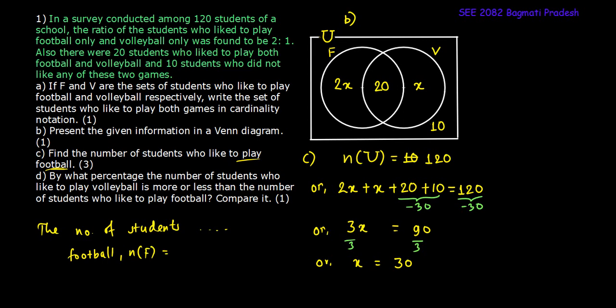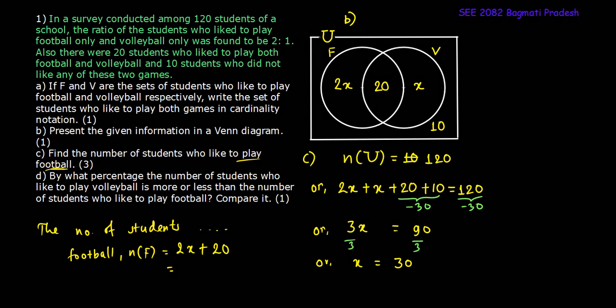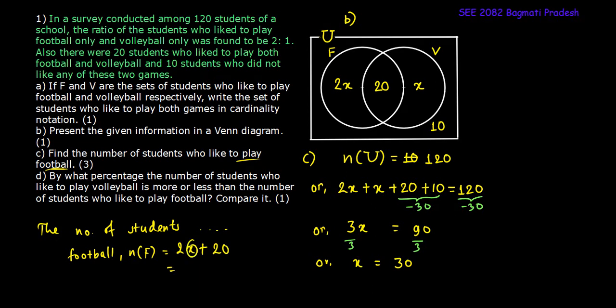So n(F) means this portion added with this portion. So that would be twice x plus 20. If we put the value of x as 30, we will get the number of students who like to play football as 80.